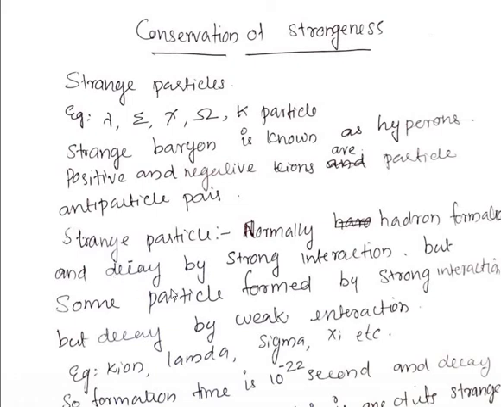But in the case of certain particles, even though they are formed by strong interaction, they decay by weak interaction. That is a strange behavior, and the particle which obeys this type of behavior is known as a strange particle. For example, kaons, lambda, sigma, psi, etc. are examples of strange particles.